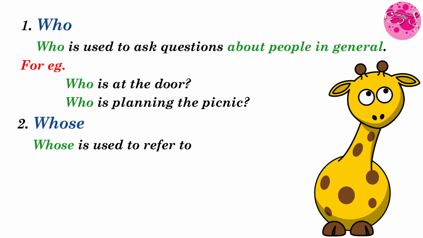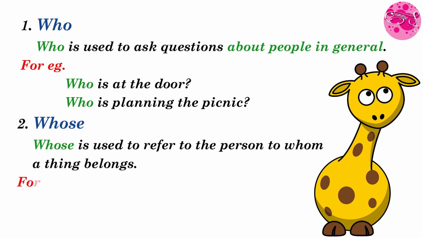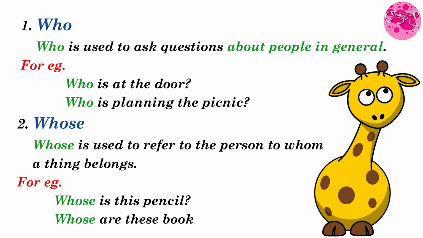Whose is used to refer to the person to whom a thing belongs. Okay, for example, whose is this pencil? Whose are these books? Here, whose is used for the things to whom they belong.